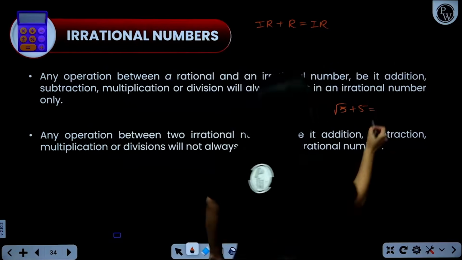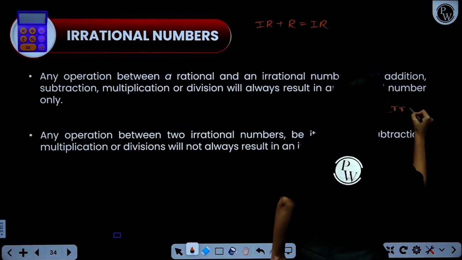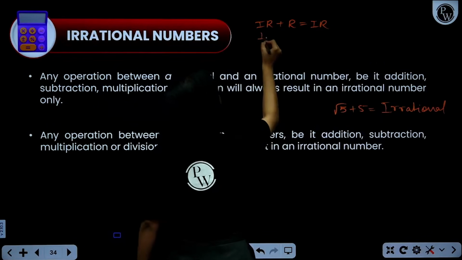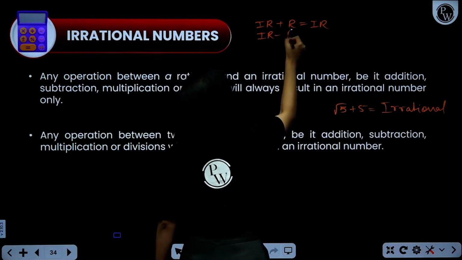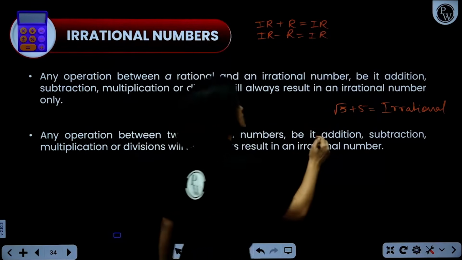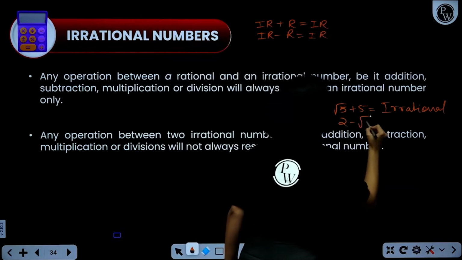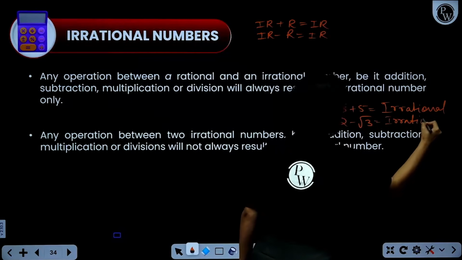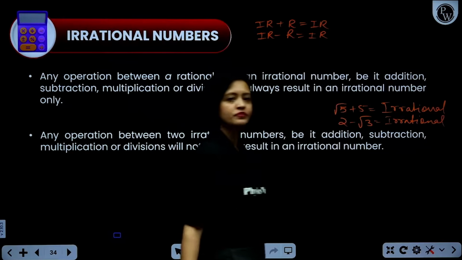That's it. Got it? Similarly, irrational number minus rational number, again an irrational number. If I ask you what is 2 minus root 3, again it's irrational. Okay?